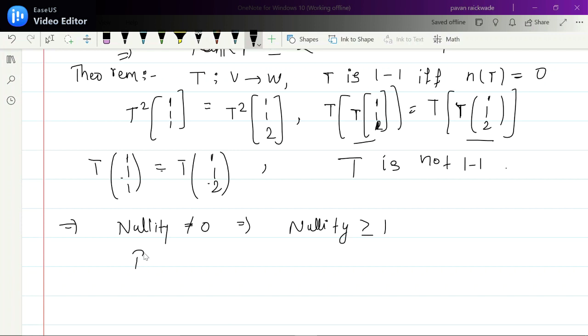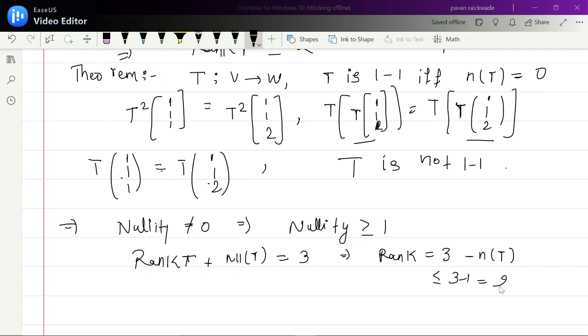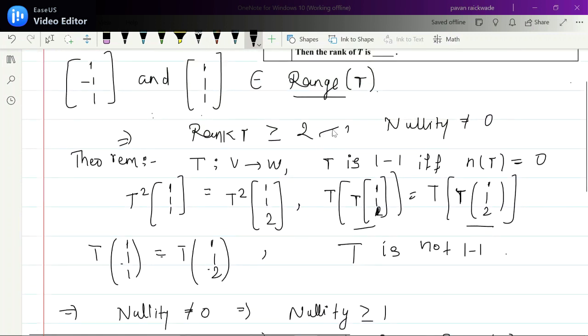So by rank-nullity theorem, here I can say now rank of T plus nullity of T is equal to 3, which is the dimension of the domain, which is R3, which implies rank of T is equal to 3 minus nullity of T, and nullity of T greater or equal to 1 implies this is less or equal to 3 minus 1, which is 2. So this is equation number 2, and equation number 1 was this.